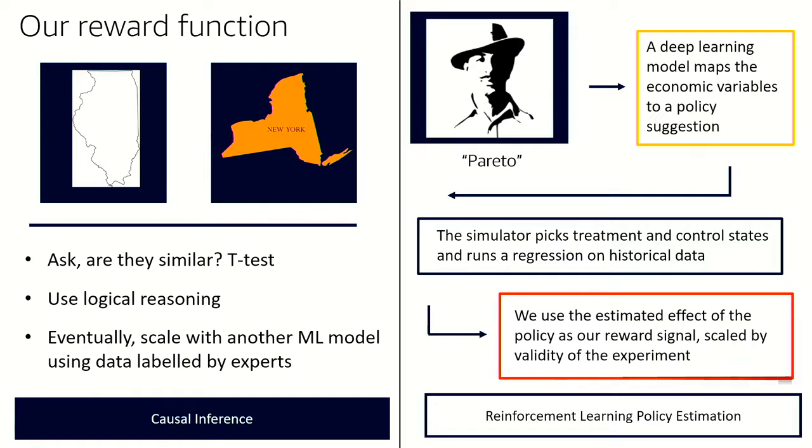After that, a simulator is going to pick treatment and control states and then actually run a regression. That's an offline regression that we previously ran, so we're going to pull those regression results out. After that, we estimate the effect of the policy, and then we use that as the reward signal. So the effect of the policy is the signal that's training the RL agent. On top of that, we actually scaled the reward function itself by the validity of the experiment. So if an experiment was more valid, Pareto would learn more, and less so otherwise.